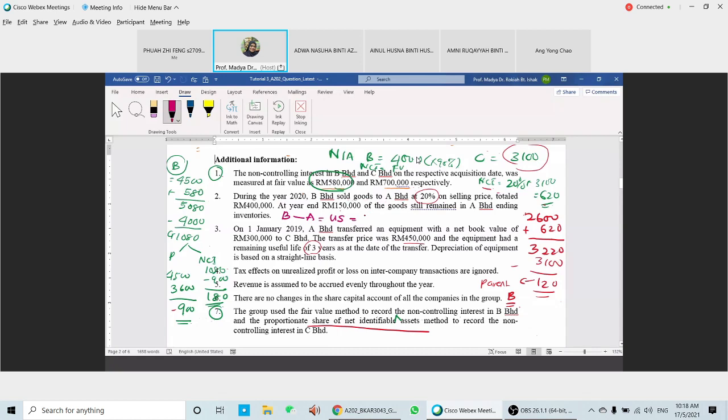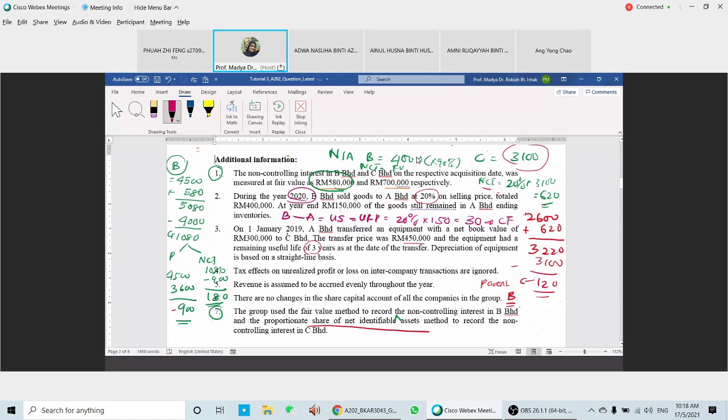So you need to calculate the URP here. The URP will be 20% times 150, so you're going to have 30. This URP is in the year 2020, so the URP is carried forward because this is in the current year. We only have one transaction here between B and A.